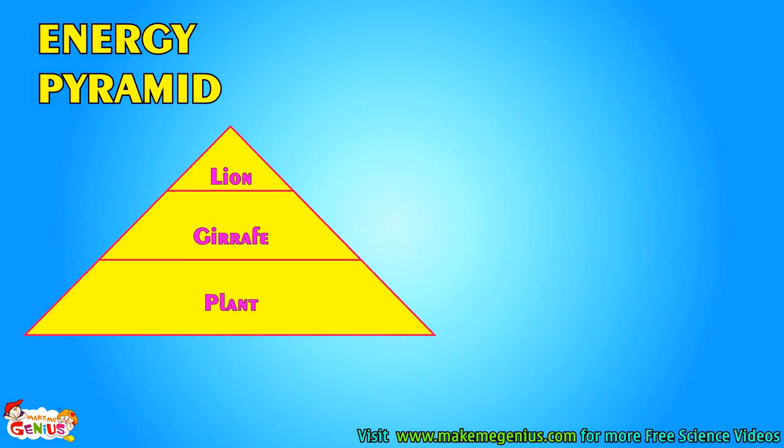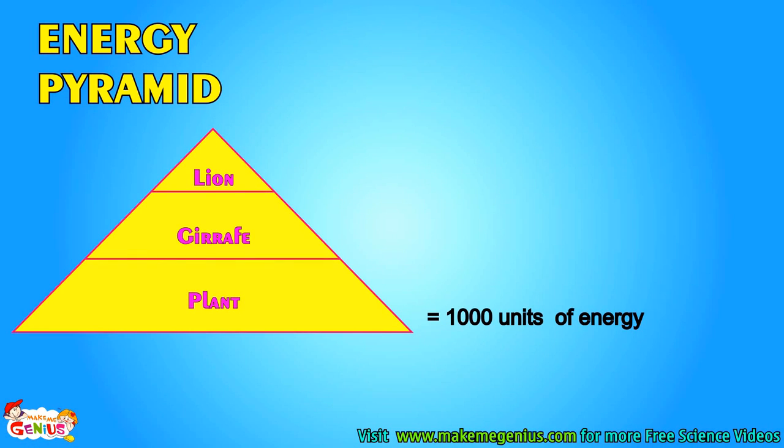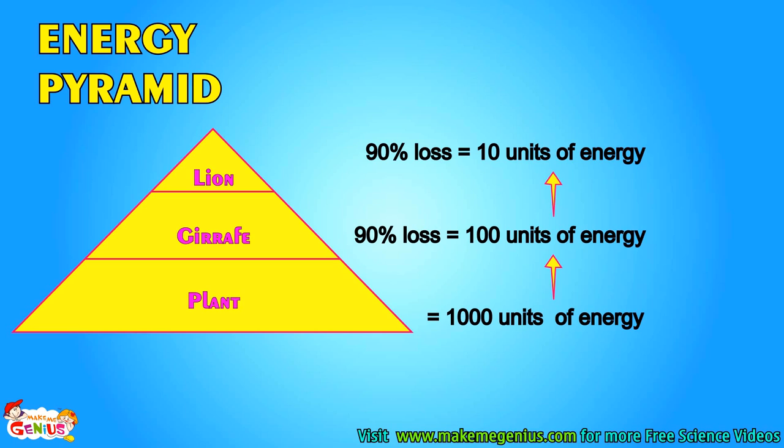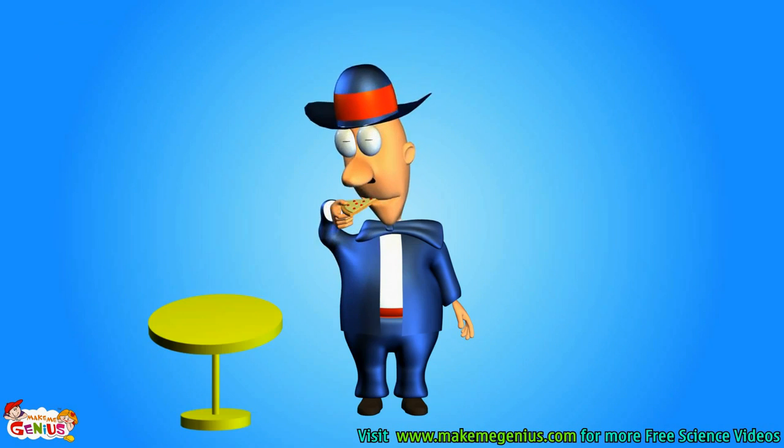To understand the energy pyramid, let's assume plants absorb 1,000 units of energy from the sun. When a giraffe eats it, 90% energy is lost, so the giraffe only gets 10% of the energy. This means energy transfer from plant to giraffe is 10% of 1,000 units of plant energy, which is 100 units. Now when the lion eats the giraffe, 90% energy is again lost, and the lion gets only 10 units of energy. So now you know more about food and energy.